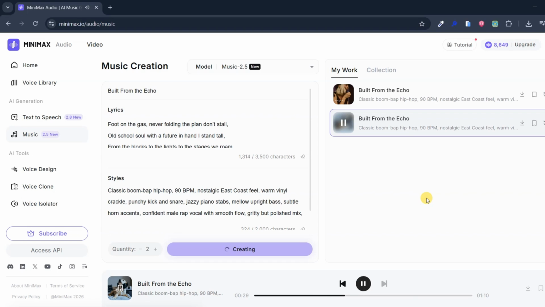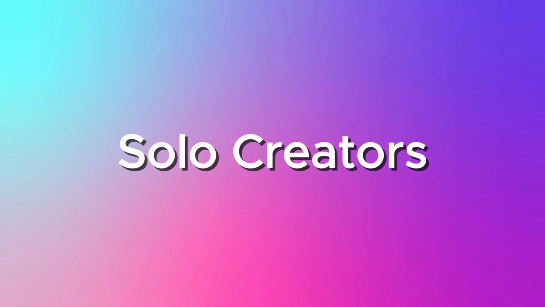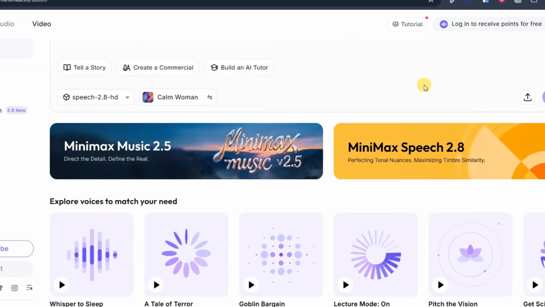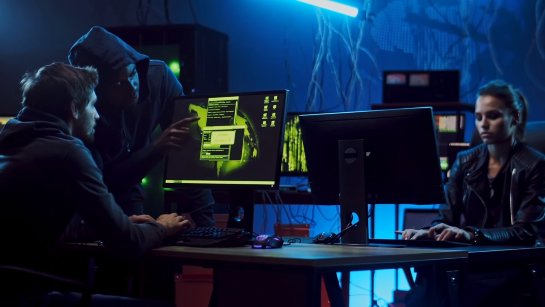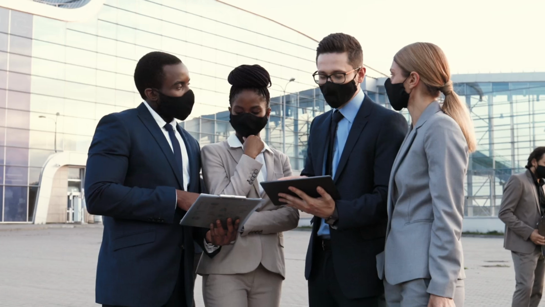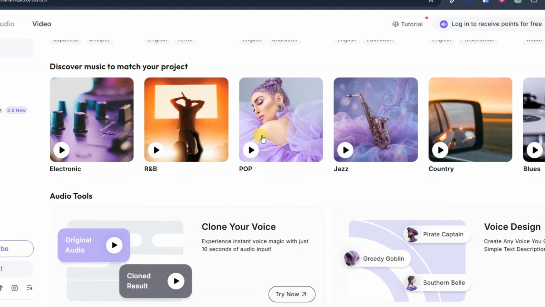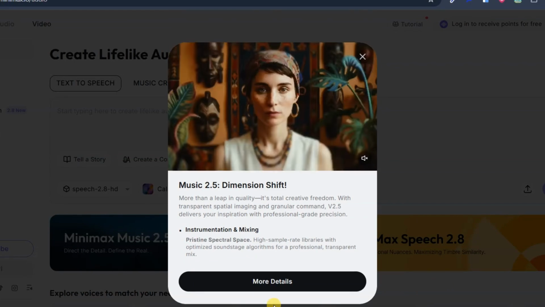On top of that, for creators who want background music, theme songs, or quick jingles without licensing headaches, this is powerful. Who this is for? MiniMax Audio is built for solo creators, indie developers, storytellers, startups, and small teams. If you need fast, consistent, professional audio without booking actors or recording 10 takes, this platform was designed for you. Developers can plug the system directly into apps using the API, and larger teams can scale production with enterprise-grade deployment. It covers everything from narration to character voices to music in one workflow.